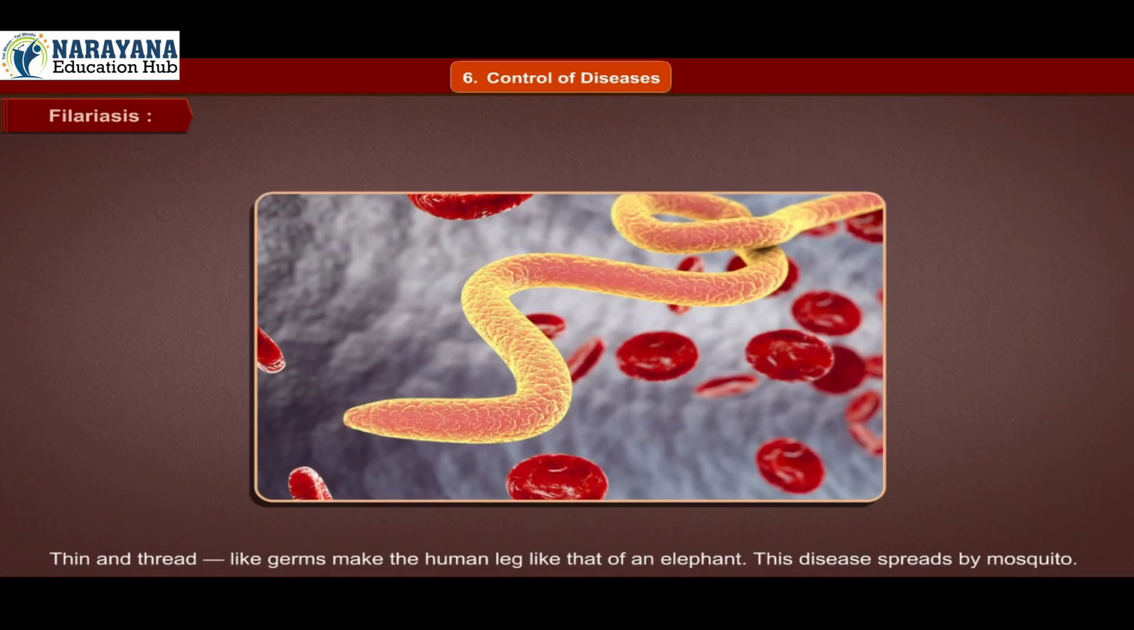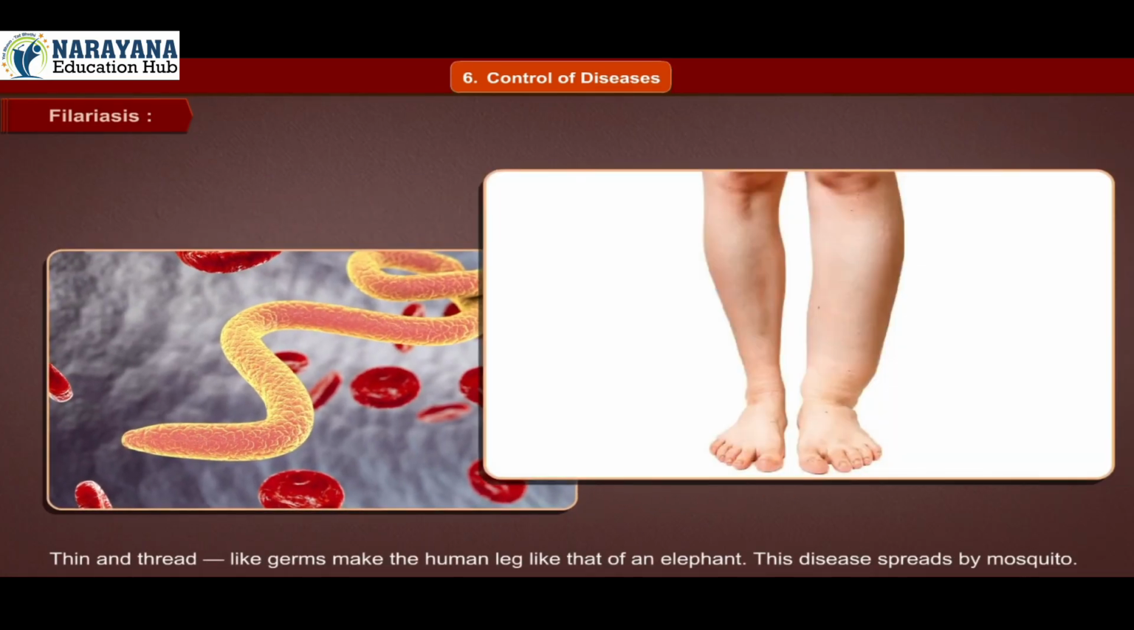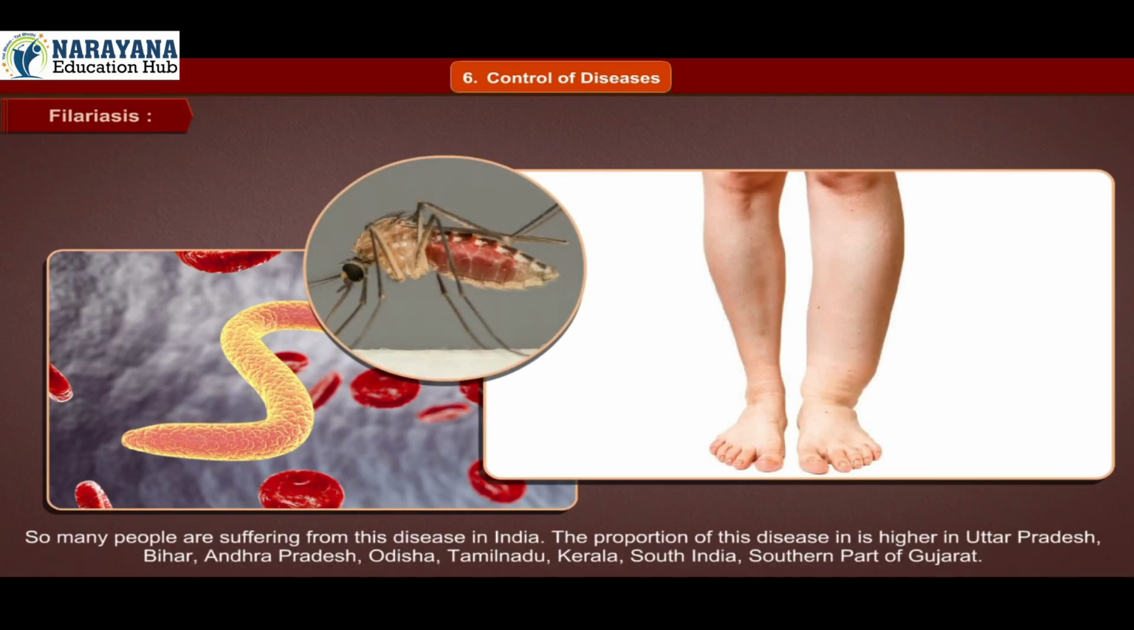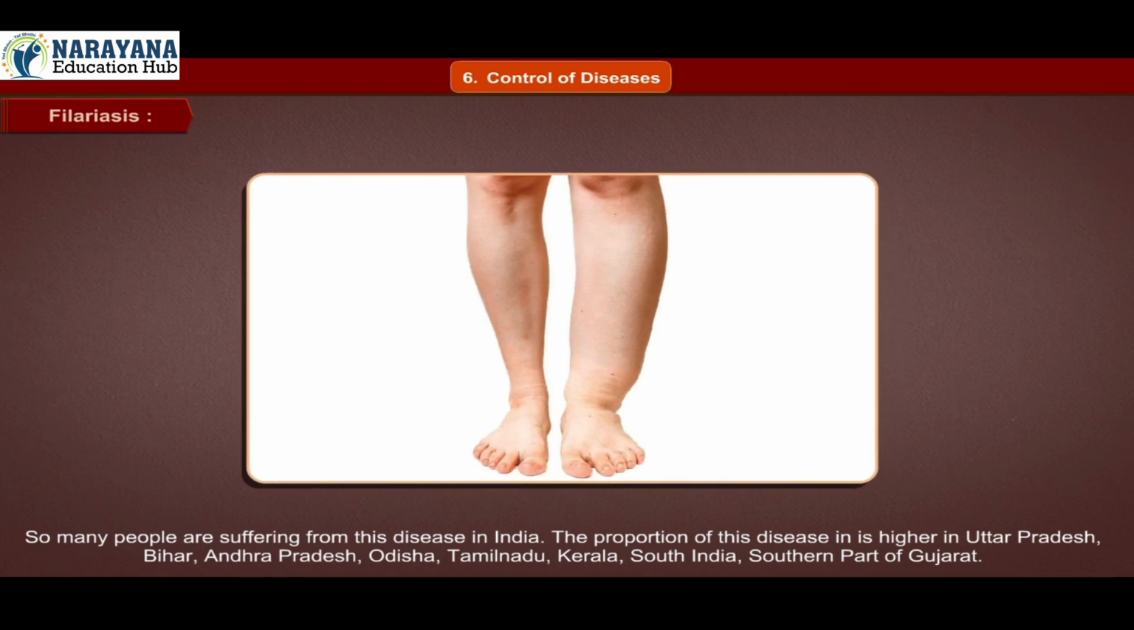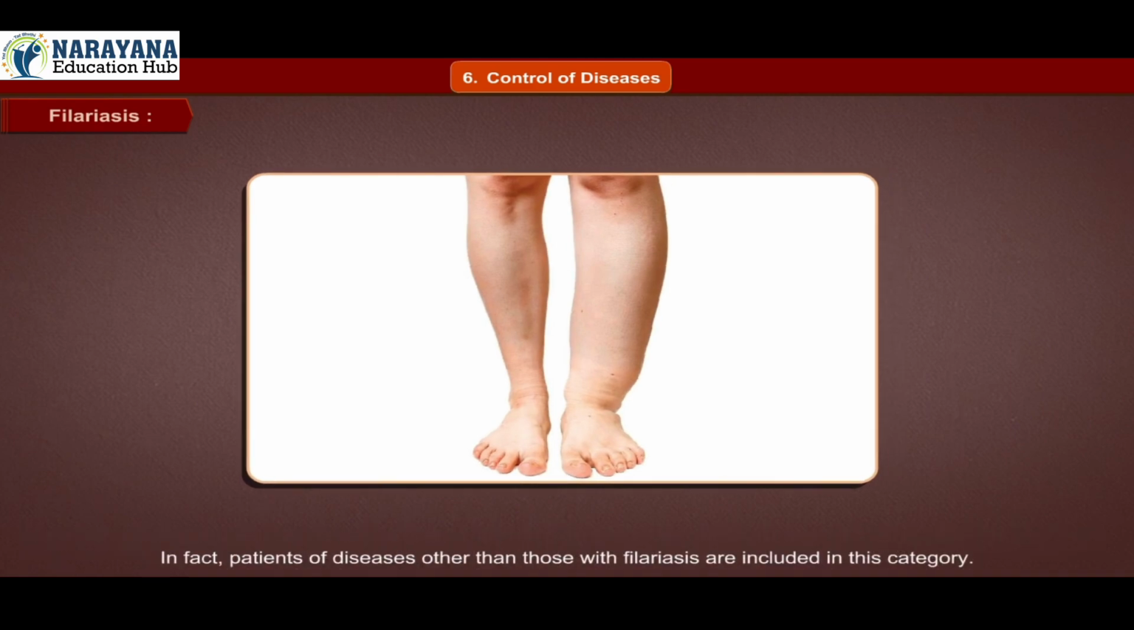Filariasis. Thin, thread-like germs make the human leg look like that of an elephant. This disease spreads by mosquito. So many people are suffering from this disease in India. The proportion of this disease is higher in Uttar Pradesh, Bihar, Andhra Pradesh, Odisha, Tamil Nadu, Kerala, South India, and the southern part of Gujarat. In fact, patients of diseases other than filariasis are also included in this category.